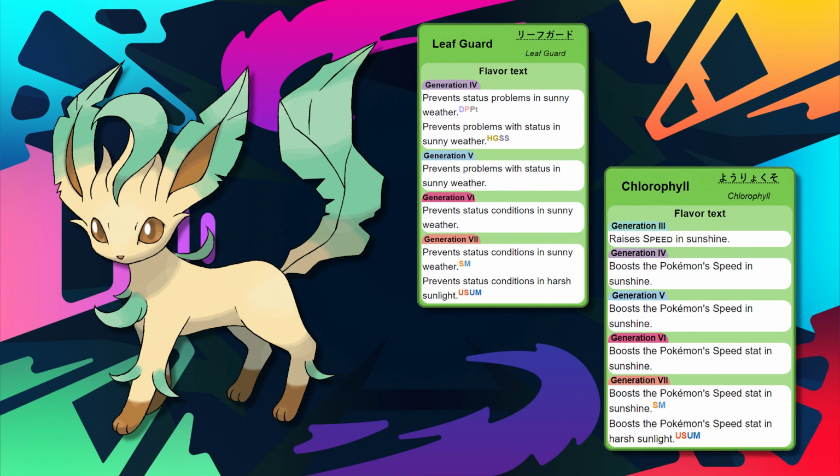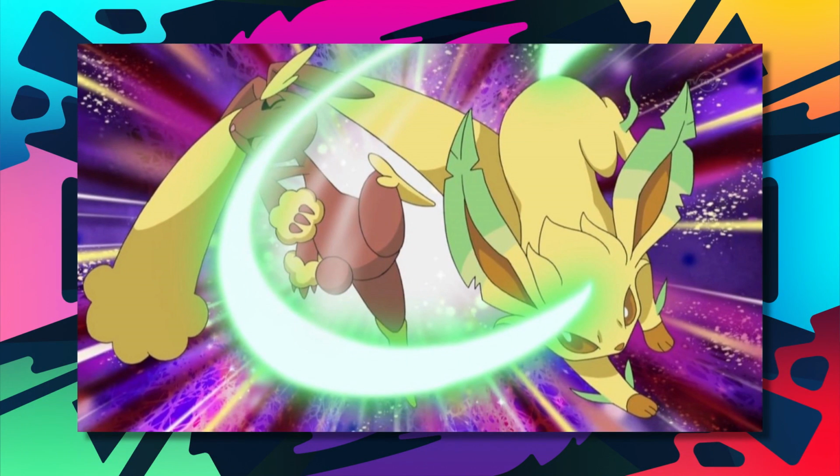It has Leaf Guard and Chlorophyll as abilities, which very much mirror Glaceon's Snow Cloak and Ice Body, as they are essentially the same abilities, but instead activated by the sun instead of hail. In the anime, there weren't many important appearances made by Leafeon, though a Pokemon coordinator named Zoe uses one in the Sinnoh Grand Festival to great success.